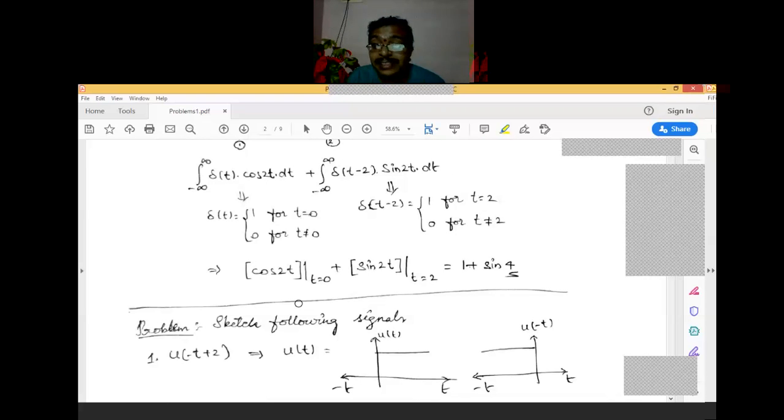Okay, next one. I think you already solved the assignment question which I already shared with you. So there is a problem with u of minus t plus 2. For the given question, the graph will be shifted either left or right. Please tell me that.